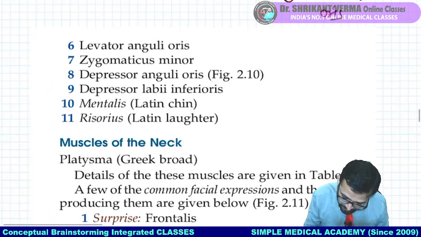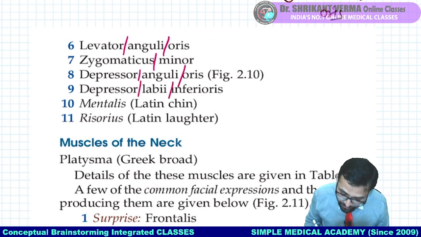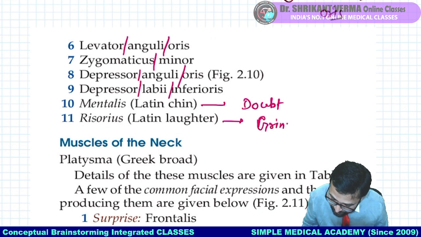See here, there is our levator anguli oris, zygomaticus minor, depressor anguli oris, depressor labii inferioris. Always break the name. There is a mentalis that is known as the doubt muscle, and there is a risorius which is known as the grinning muscle.